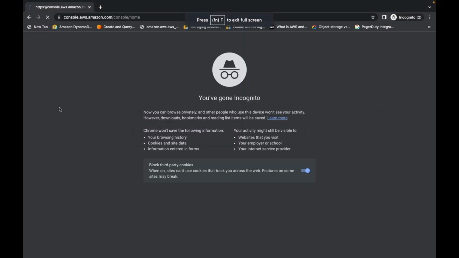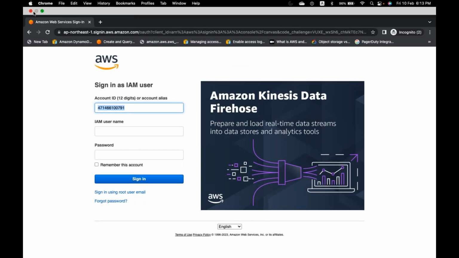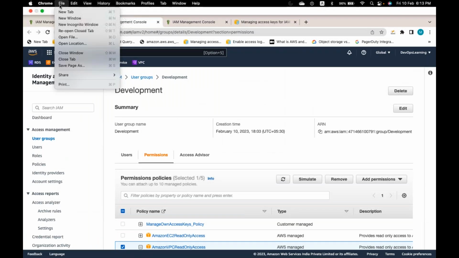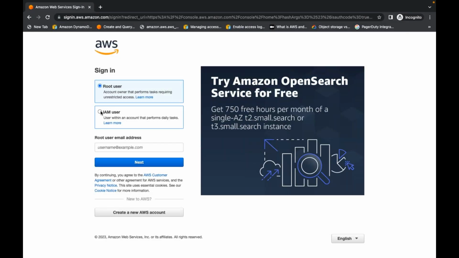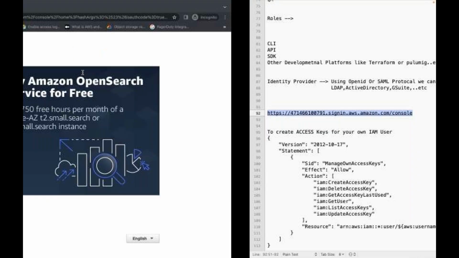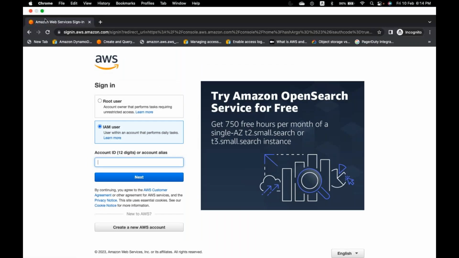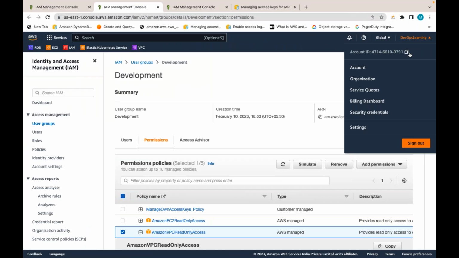If you access just console.aws.com like that, you don't have a root, I am not a root user, so I need to provide the account ID also. I am opening directly in a private tab because I already logged in as root. In real time, you don't have root credentials. I select IAM, and you need to provide the account ID. So if you already have an account ID URL like this, you can use this one. Otherwise, your admin will give the account ID in the instructions.